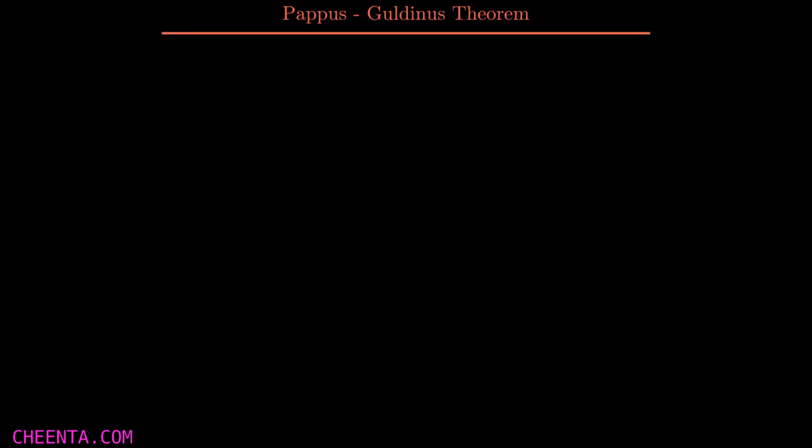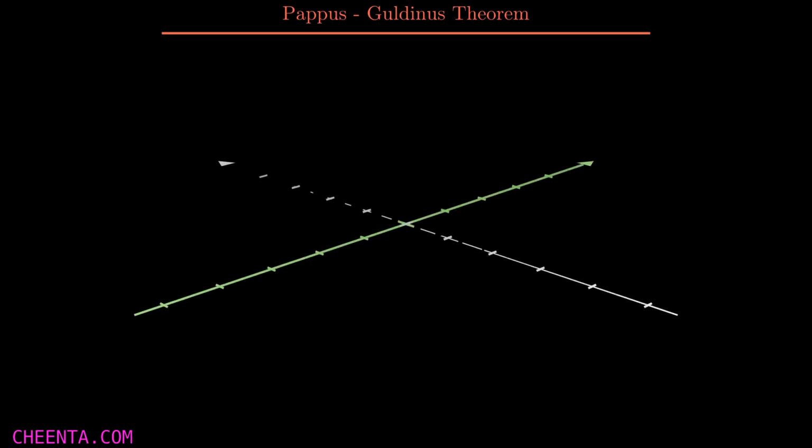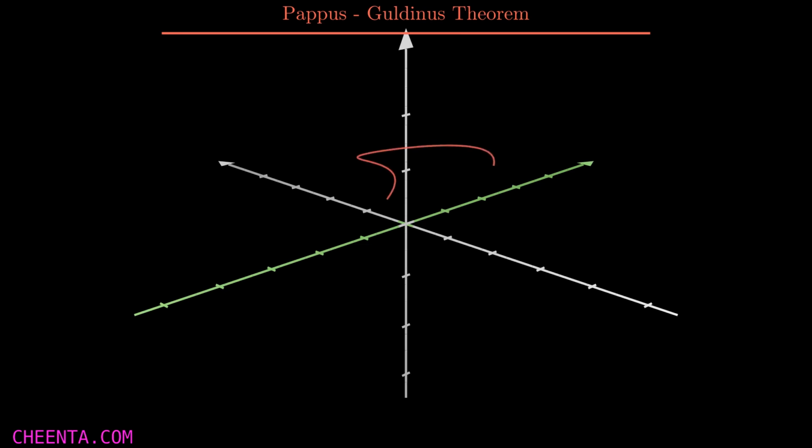So now let's understand the theorem itself. Suppose I have this 3D axis, and the green one is the axis with respect to which I will rotate the curve or the surface. Now suppose I have this curve, any random shape, and remember that the axis about which you will rotate the curve should always be outside the curve.